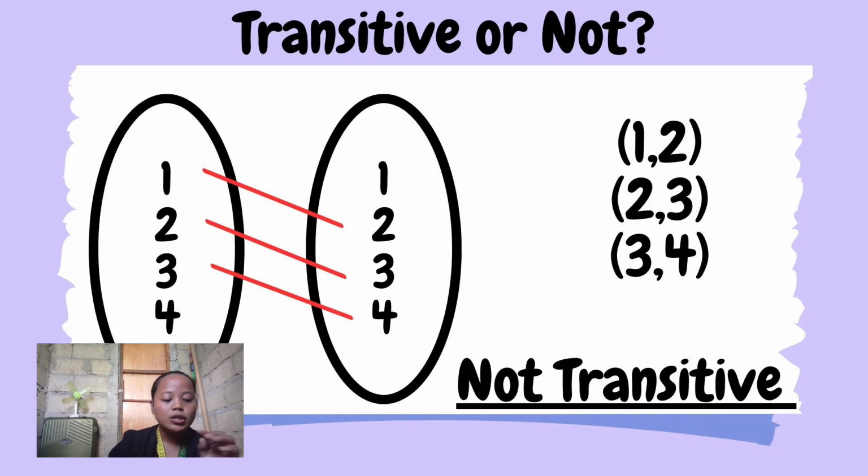So we have the ordered pairs (1,2), (2,3), (3,4). Is it transitive? No. Since to make it transitive, the last ordered pair should be (1,3). But since it is (3,4), it is not transitive at all. Although, in the arrangement of the pairs in a set, it doesn't matter whether (1,2) or (2,3) comes first, as long as their relationship appears in the three ordered pairs.